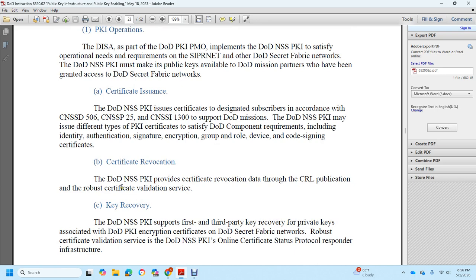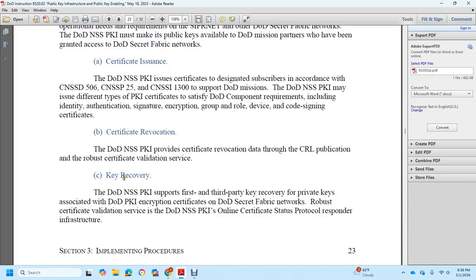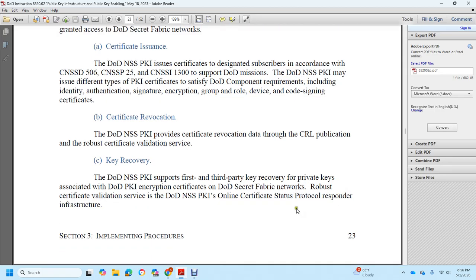Certificate revocation: the DoD NSS PKI provides certificate revocation through CRL publication and robust certificate validation services. Key recovery: the DoD NSS PKI supports first and third party key recovery of private keys associated with the DoD PKI encryption certificate. For DoD Secret Fabric networks, robust certificate validation services are provided by the DoD NSS PKI Online Certificate Status Protocol responder infrastructure.